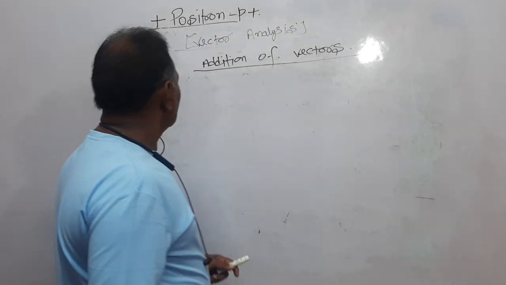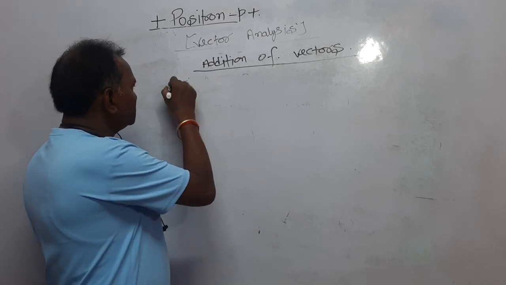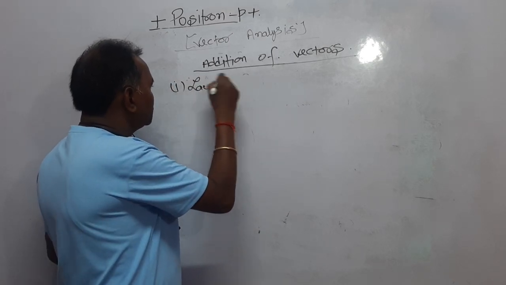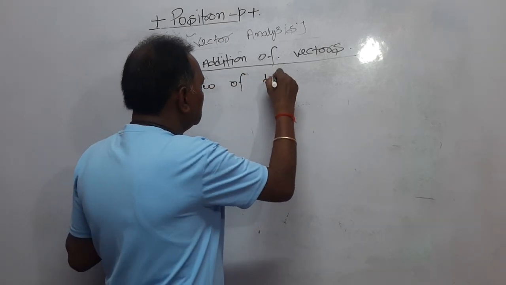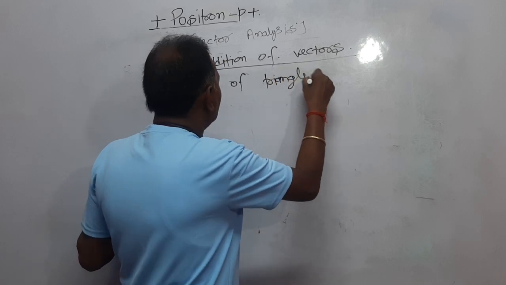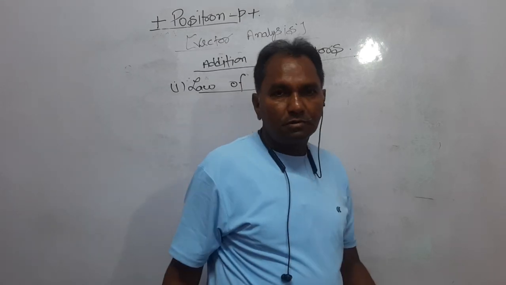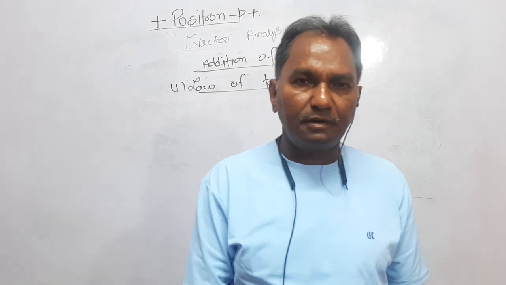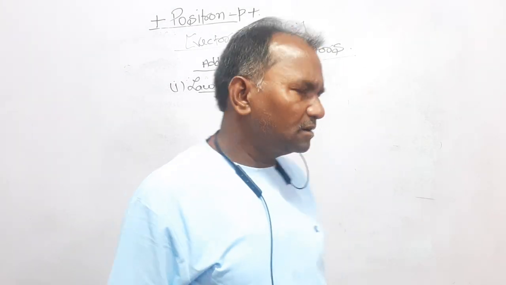Now, dear students, first by the law of triangle, we are going to study the addition of vectors. We are adding two vectors using the law of triangle. Very simple.